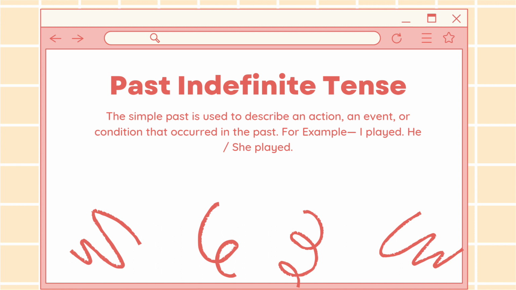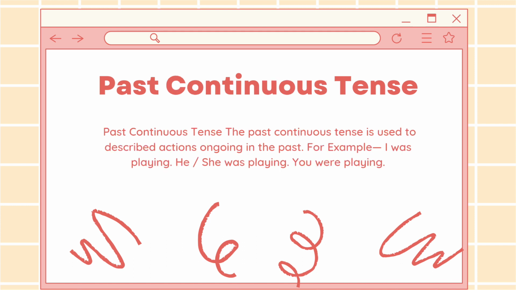Past indefinite tense. The simple past is used to describe an action, event, or condition that occurred in the past. For example, I played, she played, they played. Past continuous tense. The past continuous tense is used to describe actions ongoing in the past.